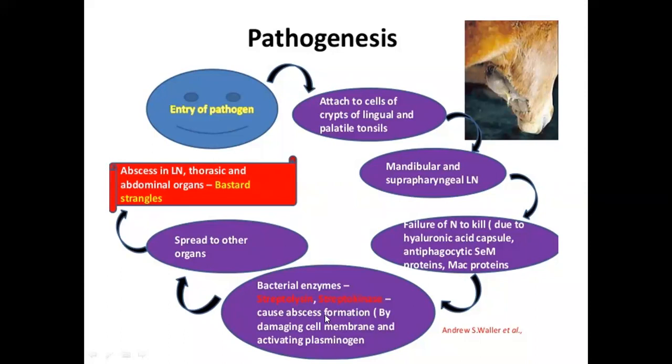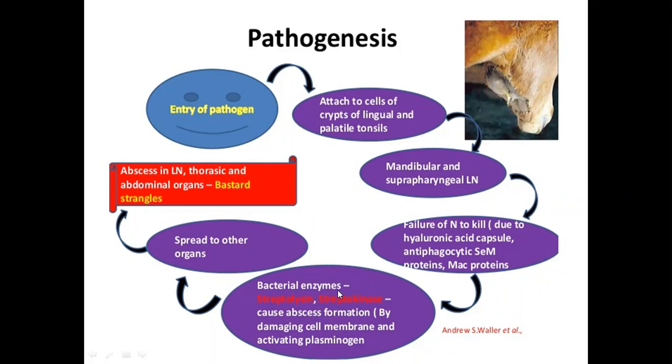You know this bacteria is pyogenic, that is they cause abscess formation. This bacteria is also pyrogenic, that is they cause high fever. So here the pyogenic nature of this bacteria is due to the presence of bacterial enzyme which is called streptolysin or streptokinase. And this is the common pathogenesis. Up to the oral cavity it is the usual strangles. The most common strangles that we deal with is restricted to the oral cavity.